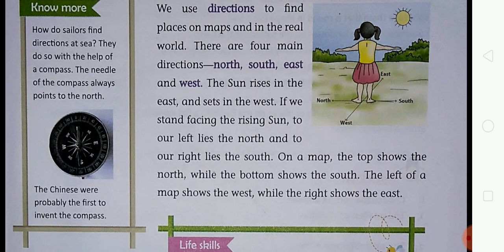In this way you can find the direction in the real world. And on a map, the top shows the north and the bottom shows the south, the left shows the west, and the right shows the east. So in this way you can find the direction in the real world and on a map.